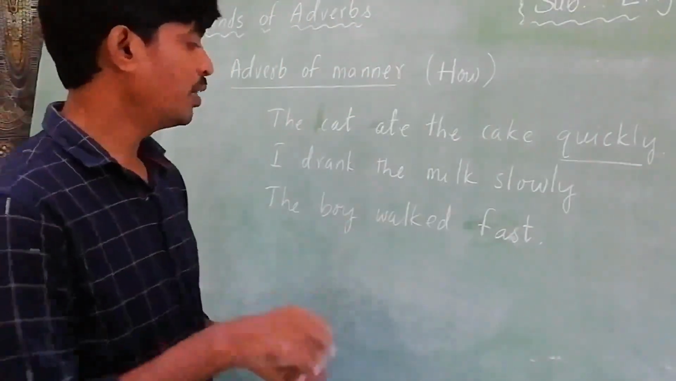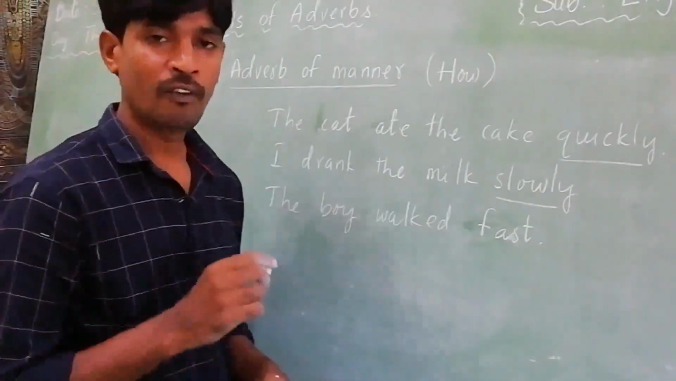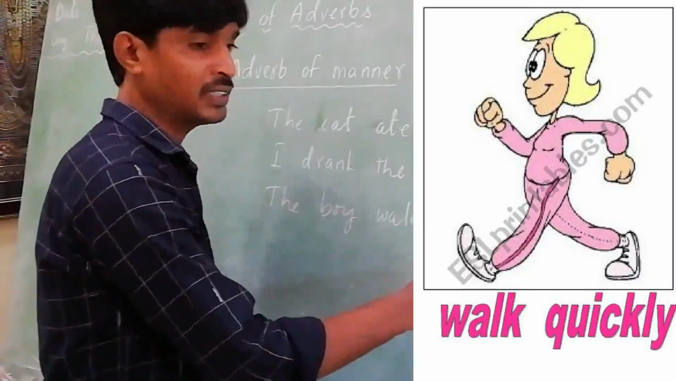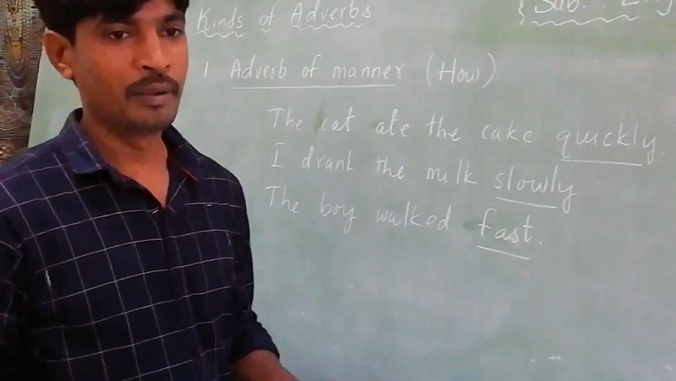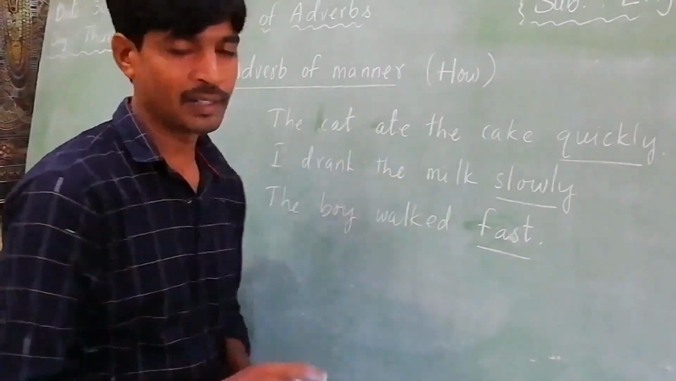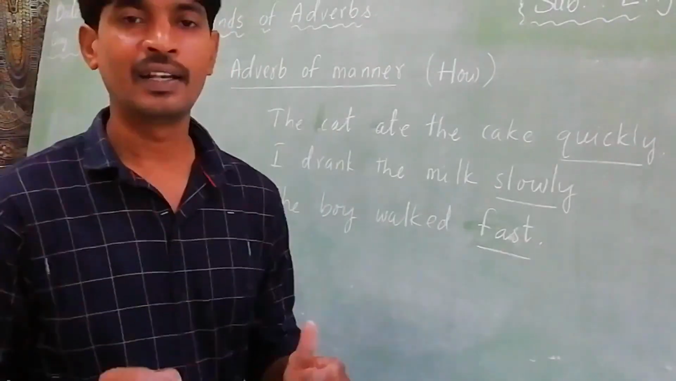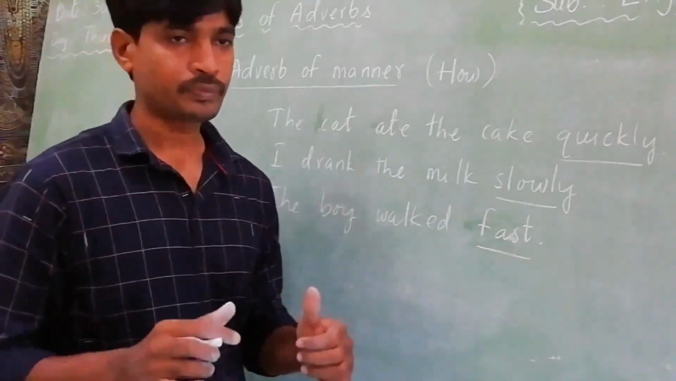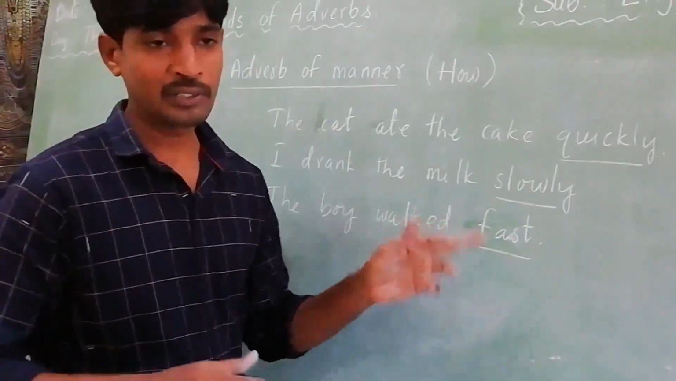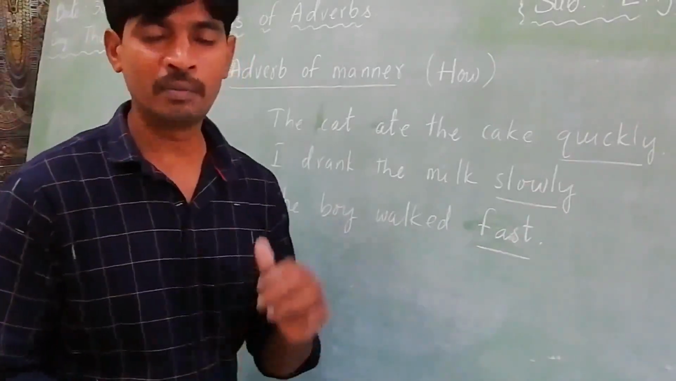In the same way, how did I drink the milk? Slowly. And how did the boy walk? Fast. So words like quickly, slowly, fast, beautifully. In this way we can express adverb of manner, simply how the action takes place. We can express it with words like quickly, slowly, fast, beautifully, happily, sadly. Okay, these words are called adverbs of manner.